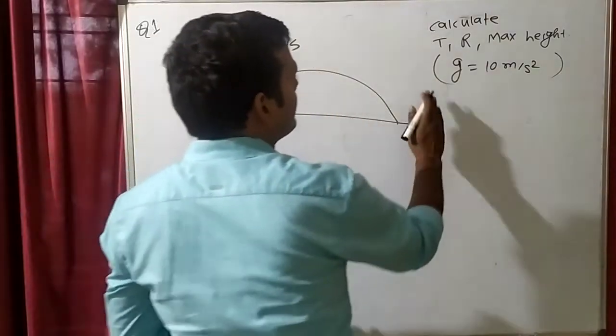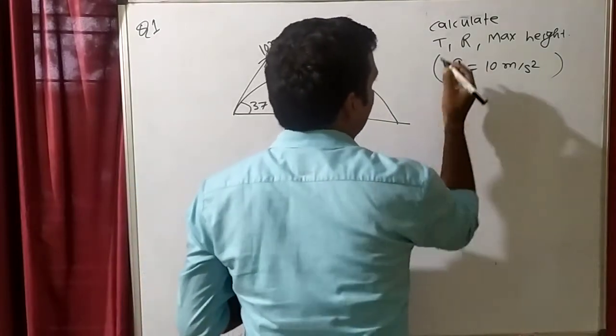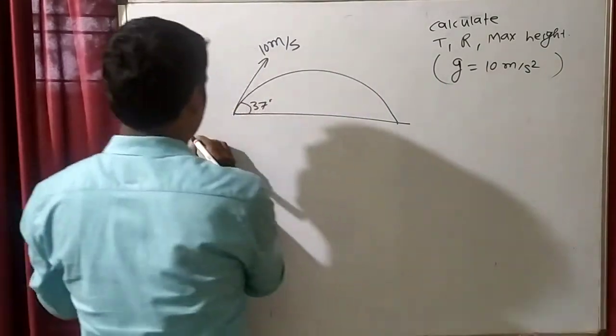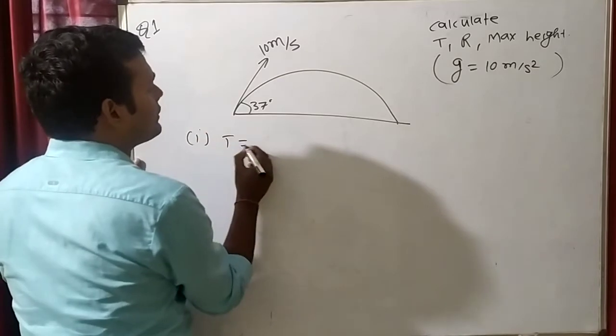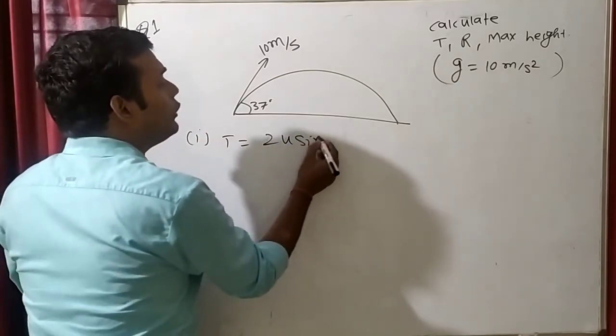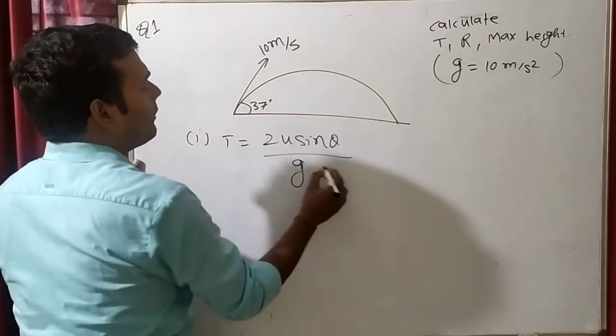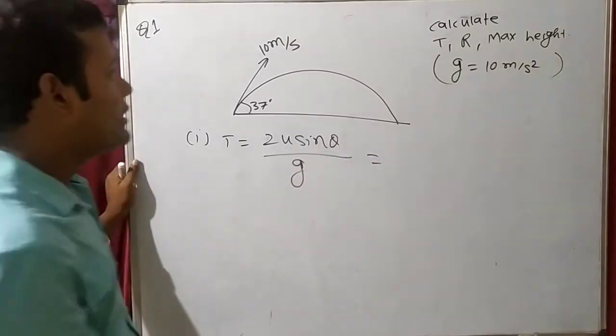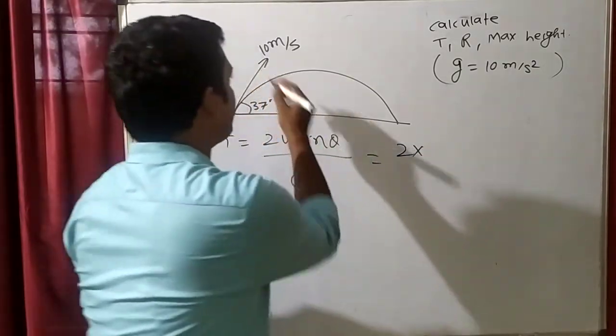See, for finding this, first you have to remember this thing, the time of flight. How will we calculate time of flight? The time of flight equation is 2u sin theta by g. You have to memorize all these formulas. What is the time of flight equation? 2u sin theta by g. 2, initial velocity is how much?